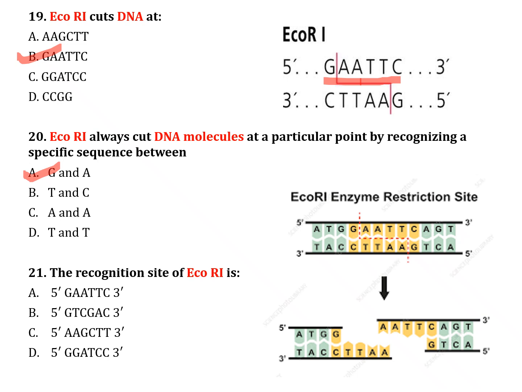The next question, number 21. The recognition site of EcoR1 is: option A, 5 prime GAATTC 3 prime; option B, 5 prime GTCGSC 3 prime; option C, 5 prime AAGCTT 3 prime; and option D, 5 prime GGATCC 3 prime. The correct answer is option A, GAATTC, from 5 prime end to 3 prime end.